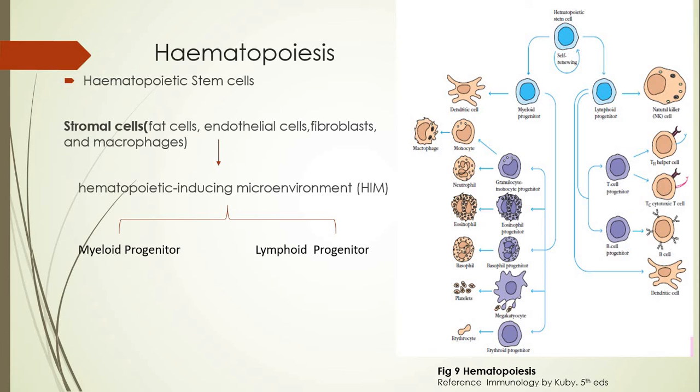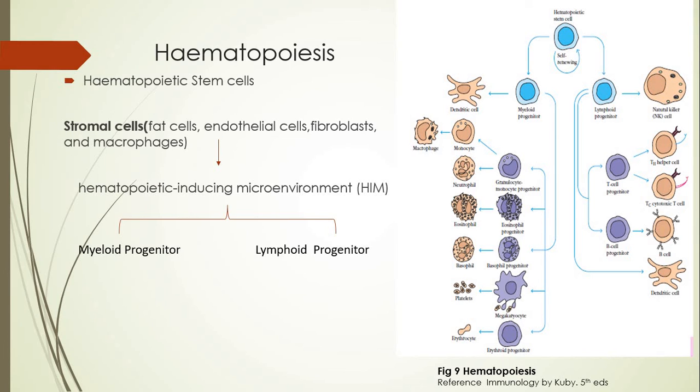Such antibody synthesizing cells originating from B cells are part of humoral immunity. These parts will get clarified again when we talk about antigens and antibodies in detail.